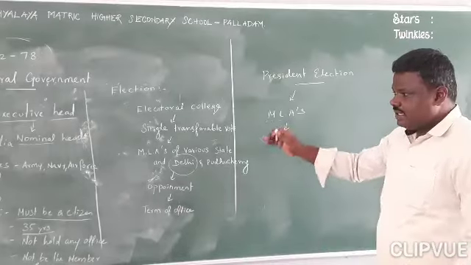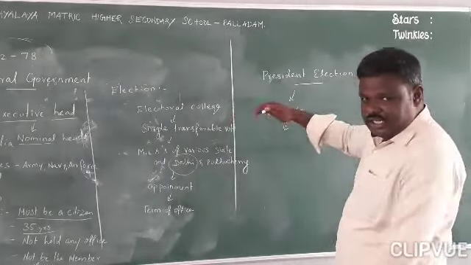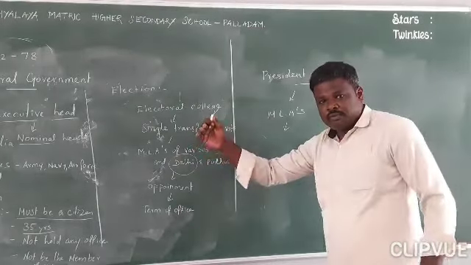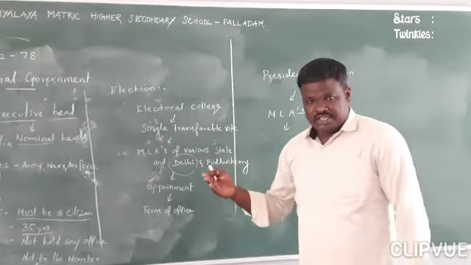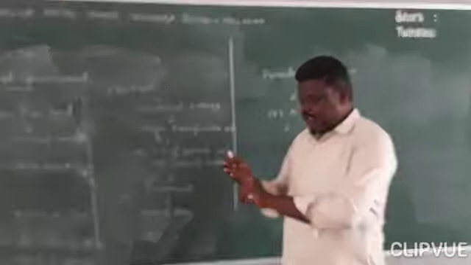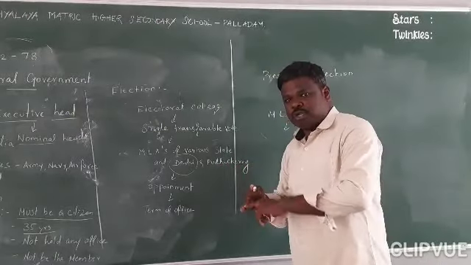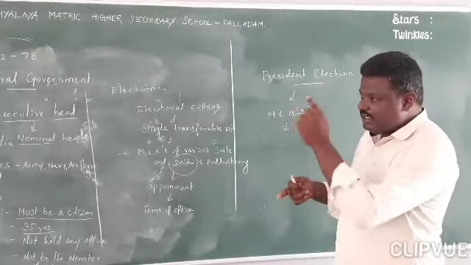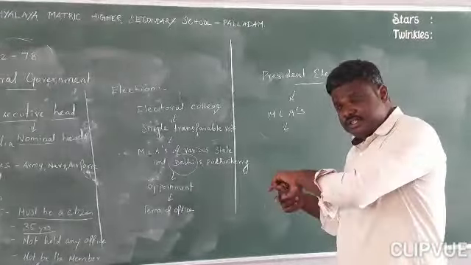Last class I explained something. Do you remember? We learned three categories: executive, legislative, and judiciary. I already said executive and legislature have a link, but the judiciary has a separate link. So who is the head of the judiciary? We learned that it is the Chief Justice.